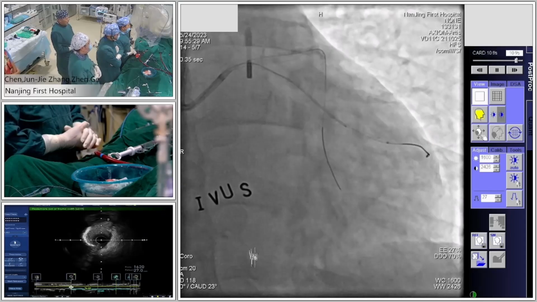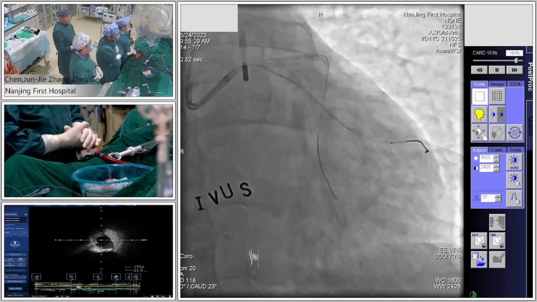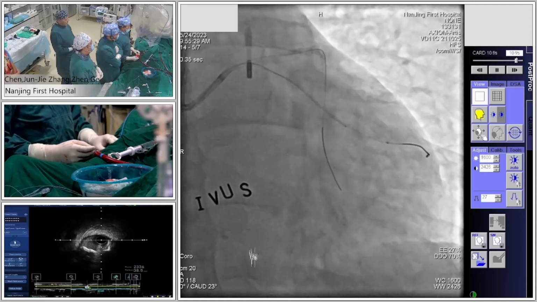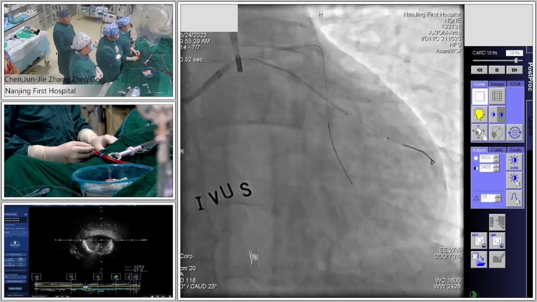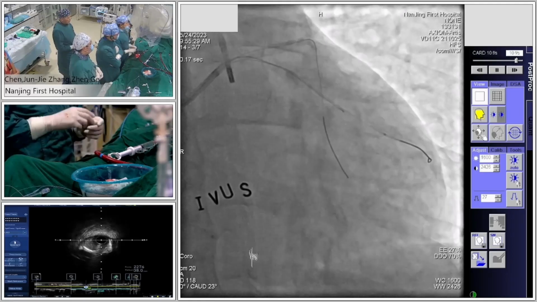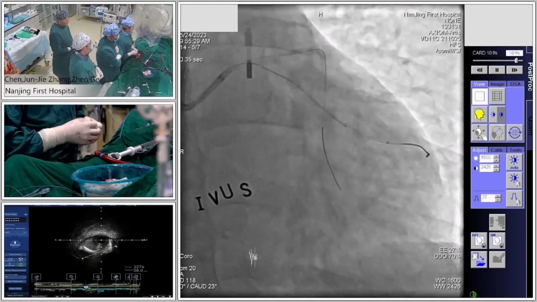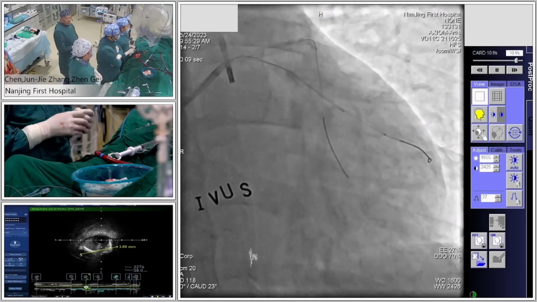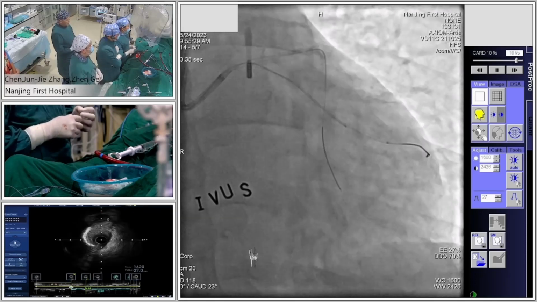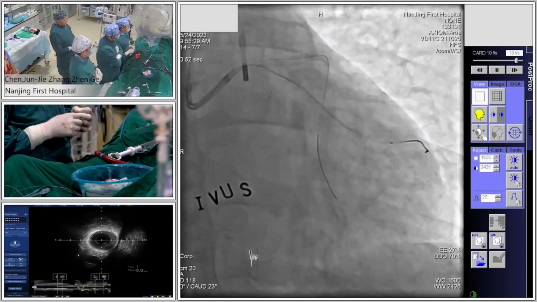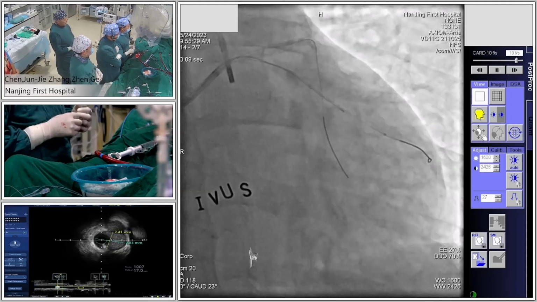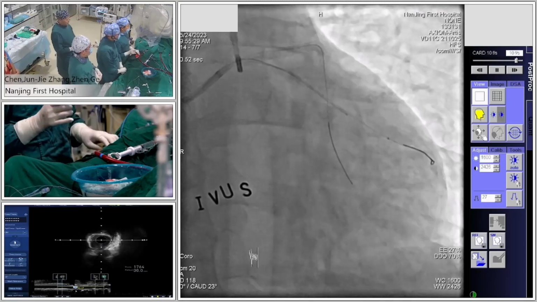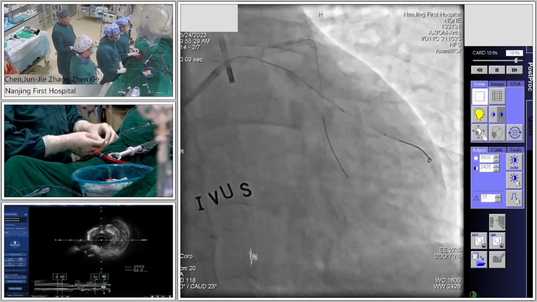Particularly for this patient, you have done the primary PCI for right coronary artery a few days ago, and how much is the left ventricle ejection fraction? Yes, this patient's left ventricular ejection fraction is 32%. 32, right? Yes. So quite a reduced left ventricle function. So before the procedure, from the angio we can see IABP is in its position. So can you tell us what's your strategy for the mechanical circulatory support?